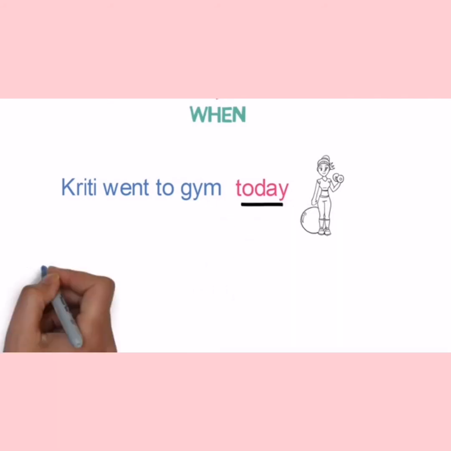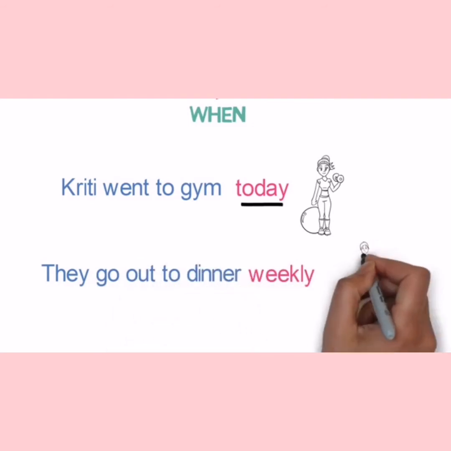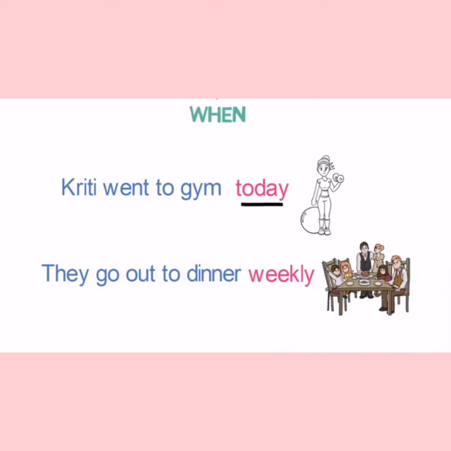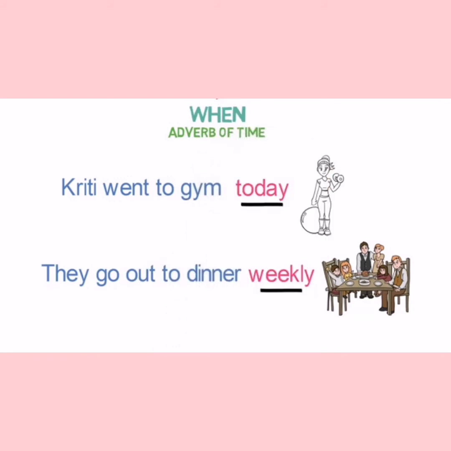One more example, they go out to dinner weekly. Now in this sentence we can say that they go out to dinner without saying weekly also. But weekly is a word that is describing when they used to go or when they are going out to dinner. It describes when the action exactly happened. So these are called adverbs of time.